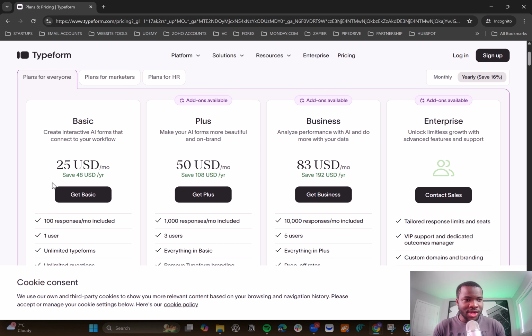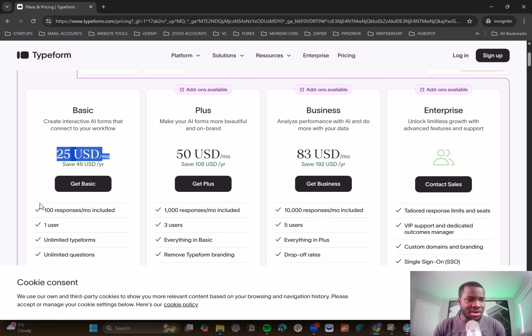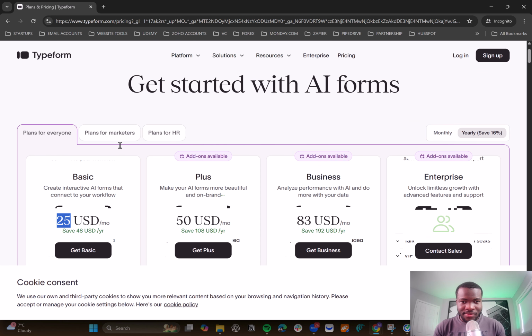For everyone, you actually pay $25 per month, right? And this is only for 100 responses. So as you are growing, you will be paying more and more and more. So you can literally save per year, just if you start with this one, more than 250, maybe 300 easily.